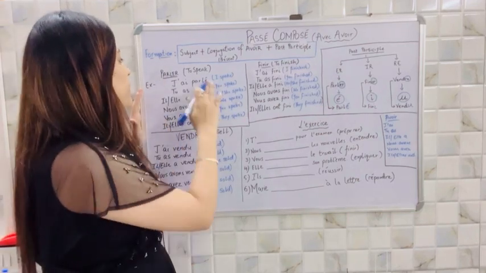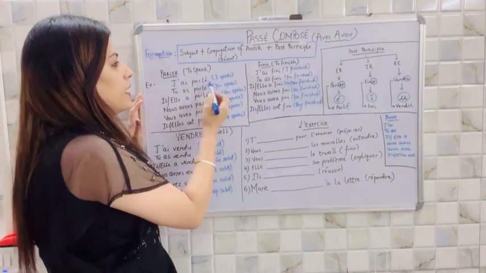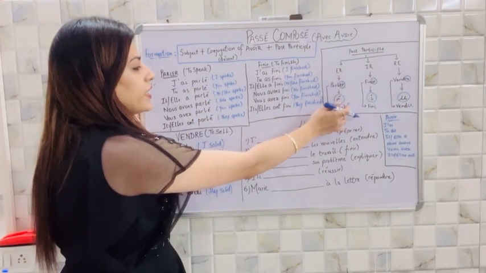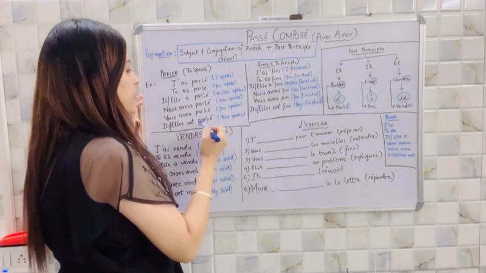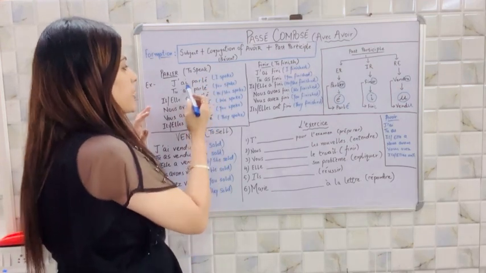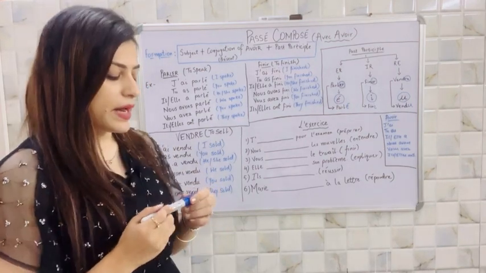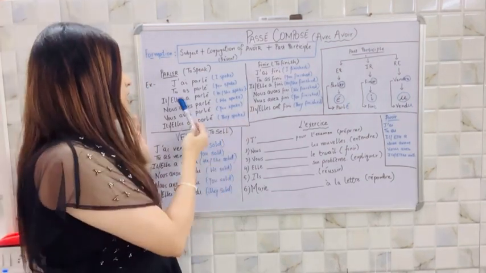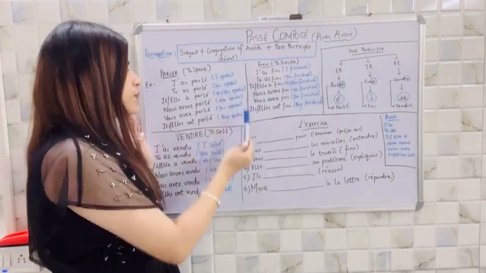Here we were doing the verb parler, which is followed by the past participle. For parler, just like we have done here, we have taken out the past participle. Simply you need to put parlé over here with all the subjects. J'ai parlé, which means I spoke. Tu as parlé, you spoke. Il, elle a parlé, he or she spoke.